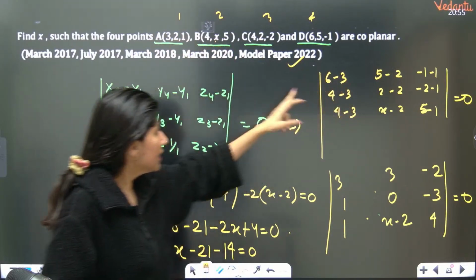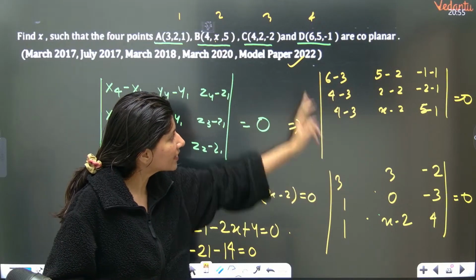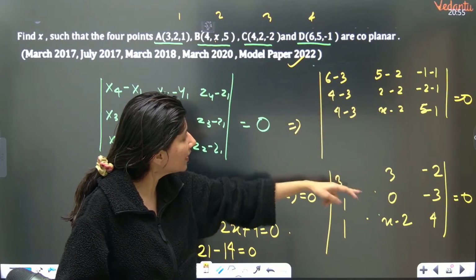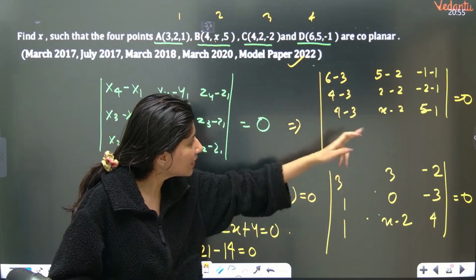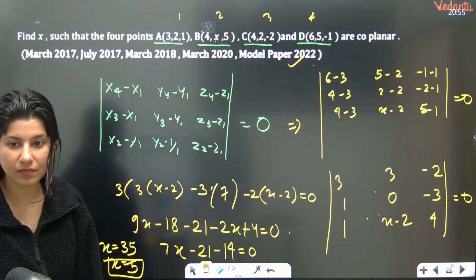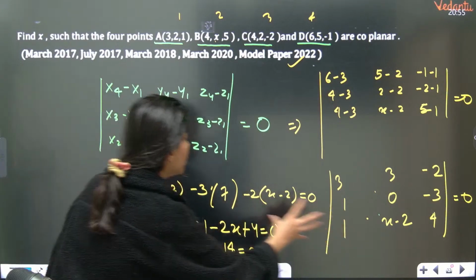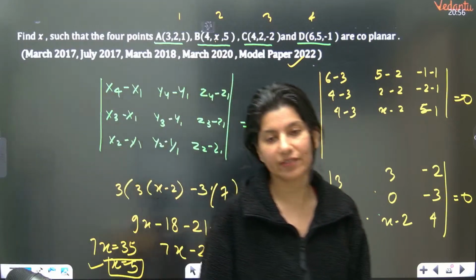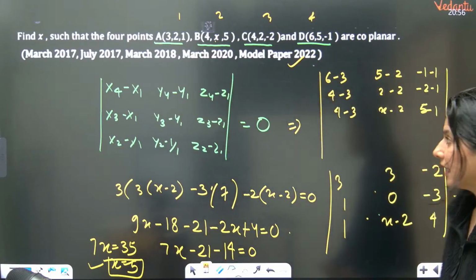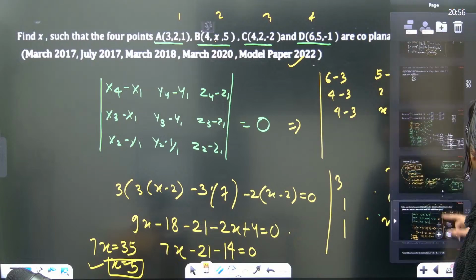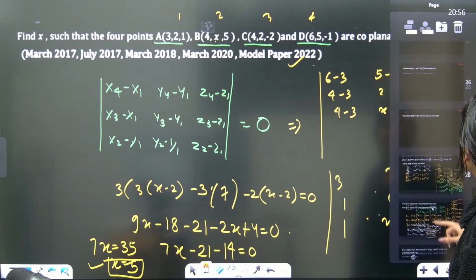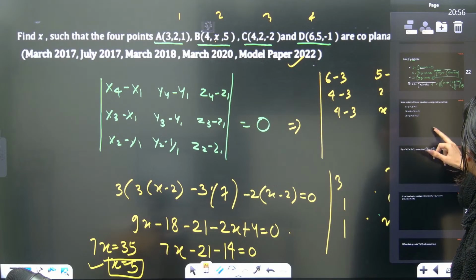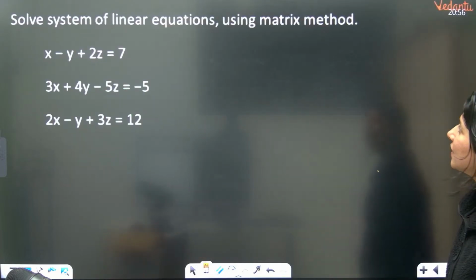Now, if you just solve it, you will get 6 minus 3, then 3, then minus 2, then 1, then 0, then minus 3, then 1, then x minus 2, then 4. Now if you expand this determinant, you will get this. So your x value will come out as 5. Clear? Perfect.